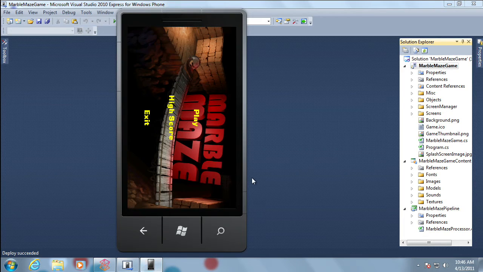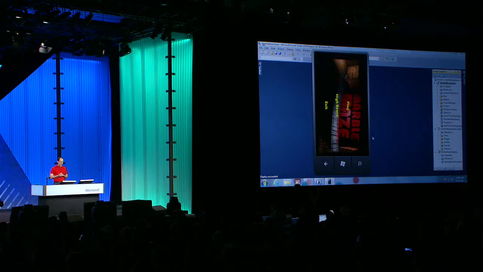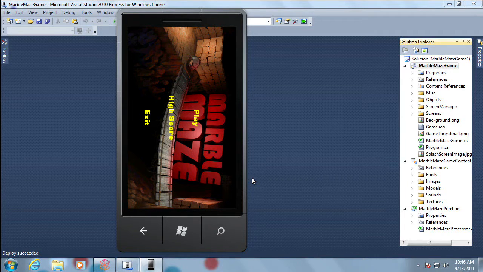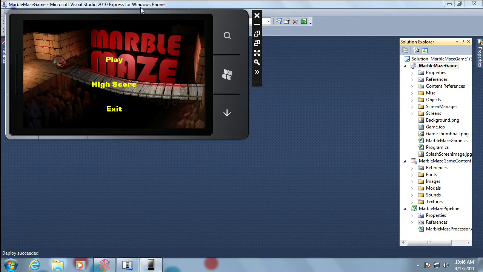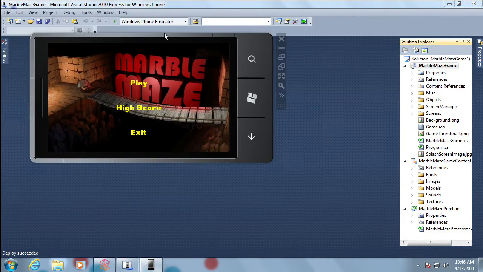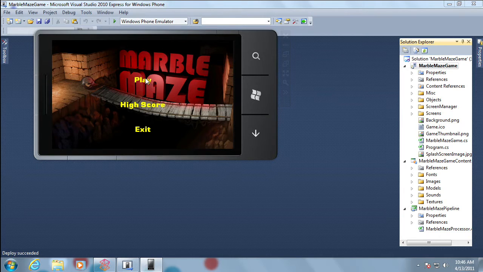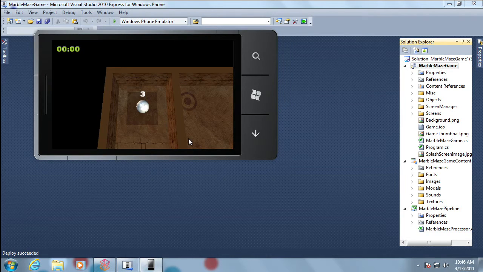And one of the things that's nice about the Windows Phone tools that we have today is that it has a built-in emulator, so that you don't actually have to have a physical phone in order to do development. And so I launched this game, it loaded up inside the emulator, it does everything that the phone does. We can actually change the orientation a little bit, so it's a little bit easier to see. And what I have here is this Marble Maze game that's in the marketplace today loaded in it. I can hit play, and 3, 2, 1, the game will start playing.